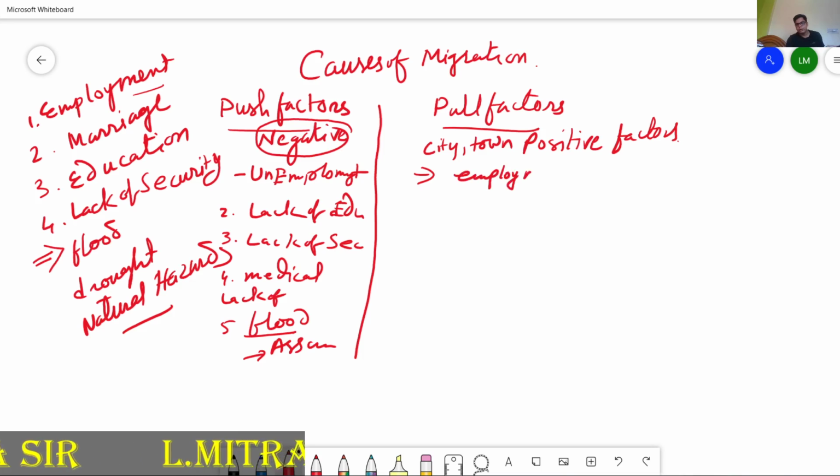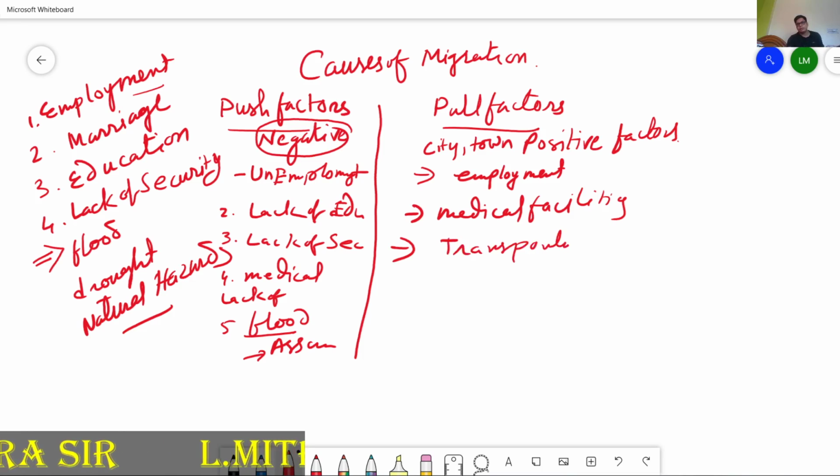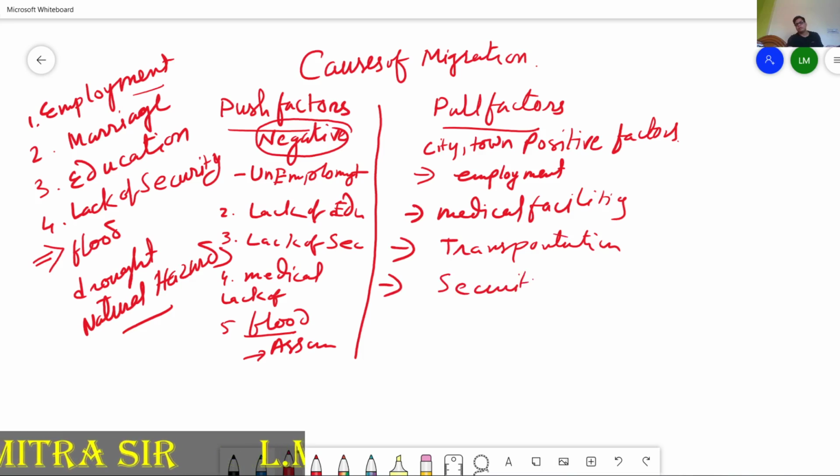They provide medical facilities, and transportation facilities. Number three, they also provide security. They also provide employment, we already discussed, and flood we already discussed. They provide better education facilities.